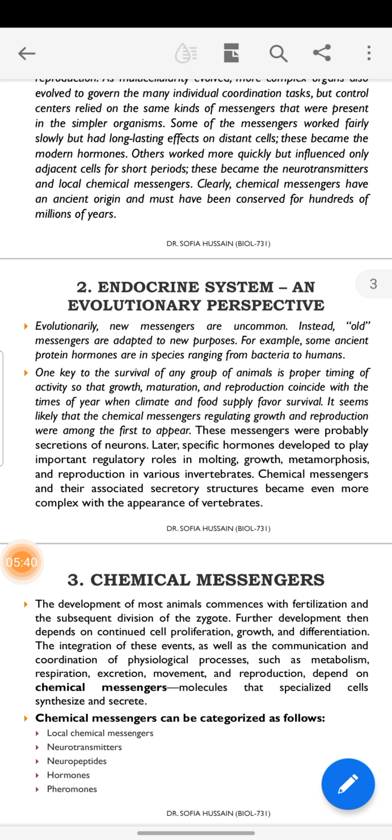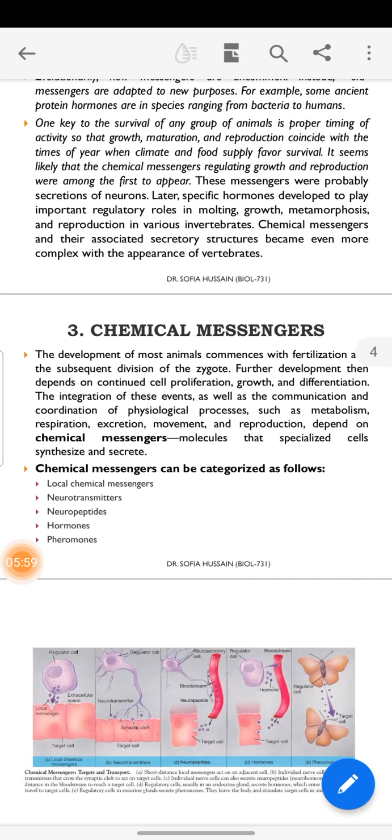Later, specific hormones developed to play important regulatory roles in molting, growth, metamorphosis and reproduction in various invertebrates. Chemical messengers and their associated secretory structures became even more complex with the appearance of vertebrates. First they are locally created, then molting and growth when metamorphosis occurs.